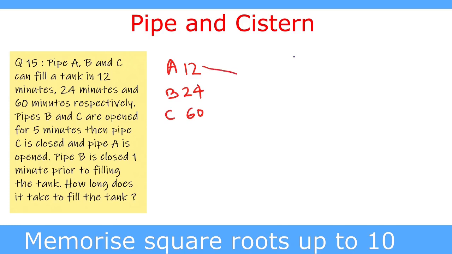So we take the LCM of all these, and the LCM of 12, 24 and 60 is 120. 12 divides 120 ten times, so pipe A fills 10 units per minute. 24 divides 120 five times, so pipe B fills 5 units per minute, and 60 divides 120 two times, so pipe C fills 2 units per minute.